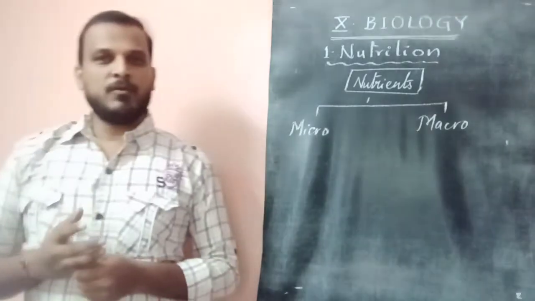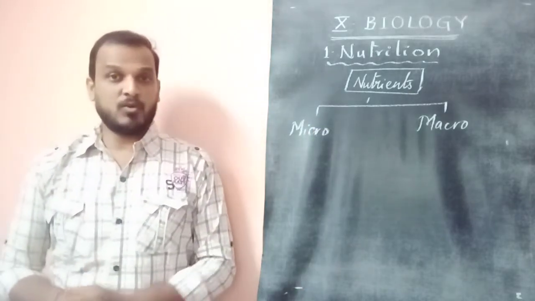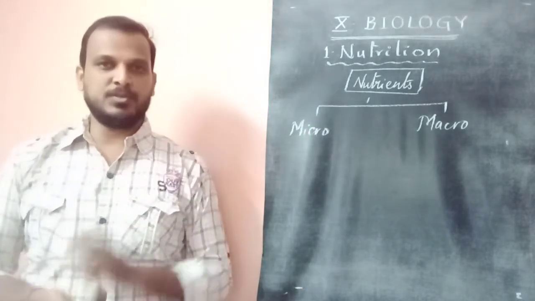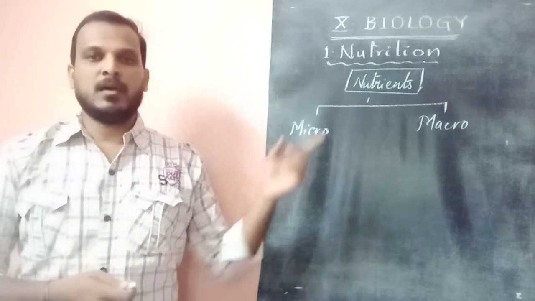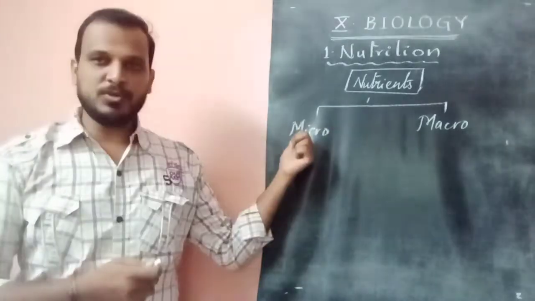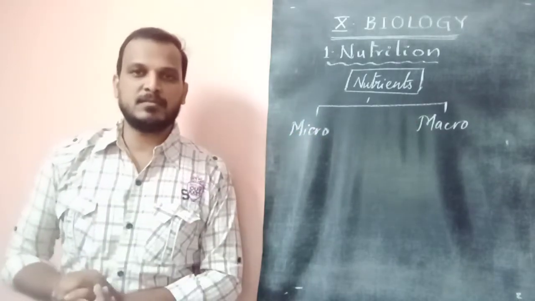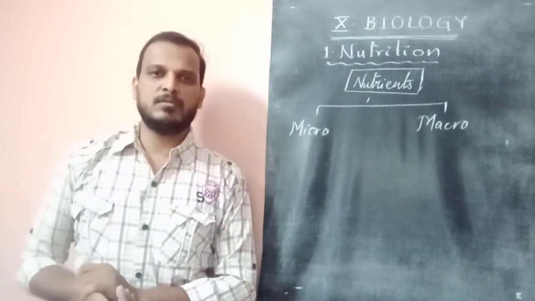Yes, dear children, while discussing the classification of nutrients, how many kinds of food materials are there? Nutrient is nothing but food. The nutrients are classified into two categories: micronutrient and macronutrient. Micro, as the name indicates, means very small.